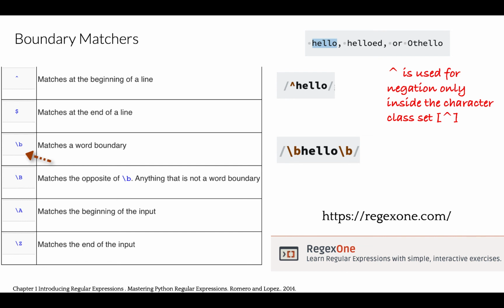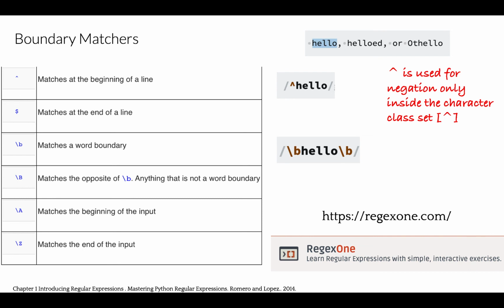\b lowercase. And let's look at the example of extracting the word hello that is located at the beginning of the line. Let's look at the example here that identifies and extracts the word hello and skips the other version containing hello as a part of the word.